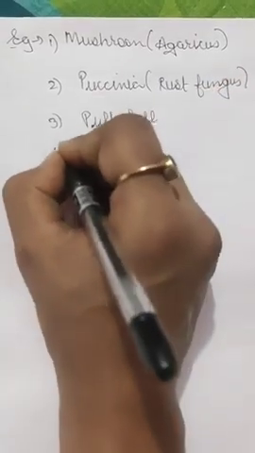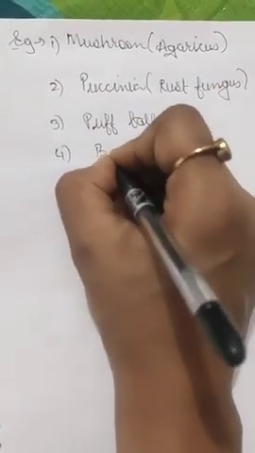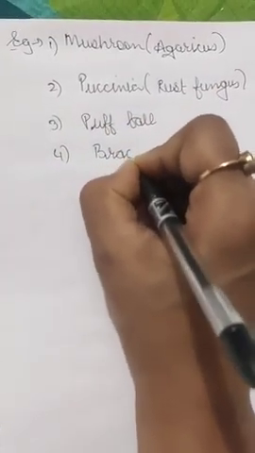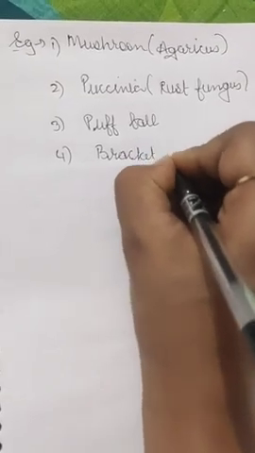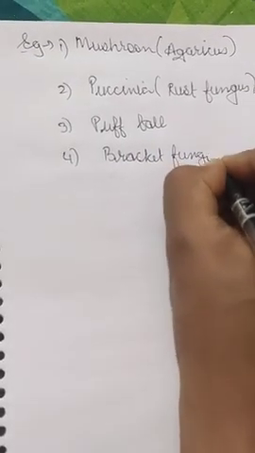Then also some puff balls, which occur on trees. And the most common is bracket fungi. You would have seen flower-like fungi on trees and logs. These are the examples of Basidiomycetes.